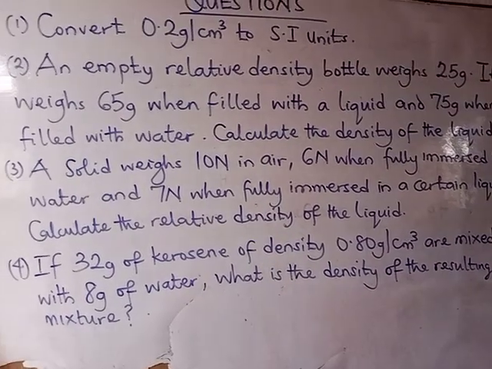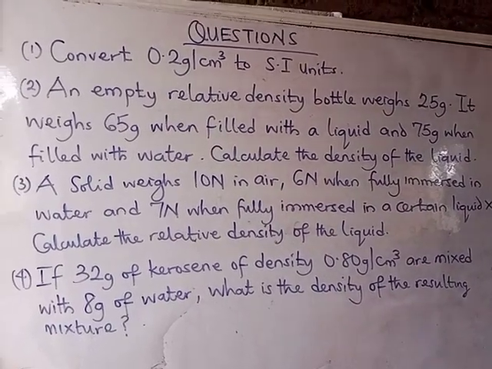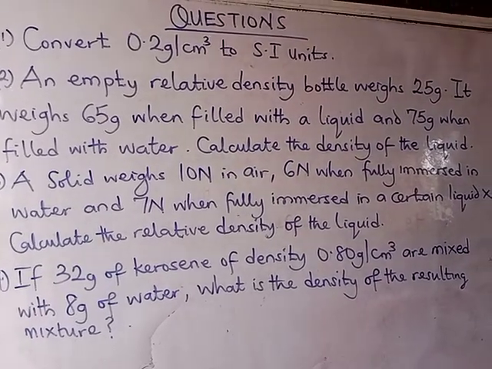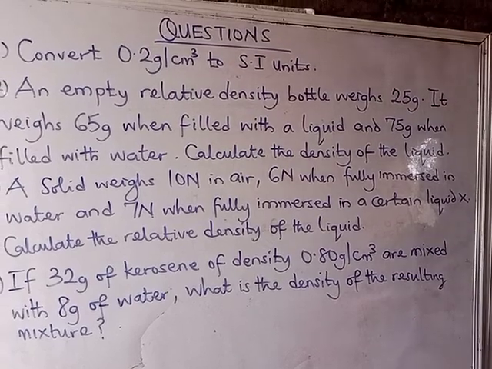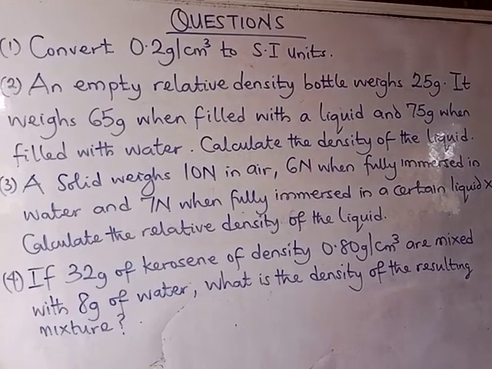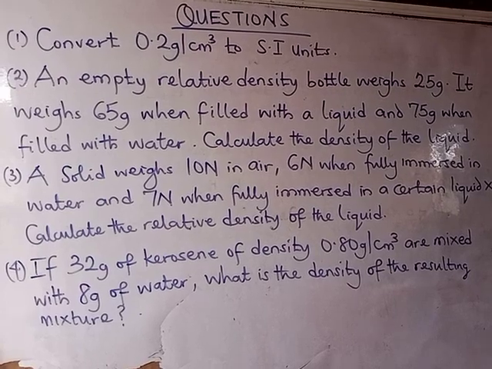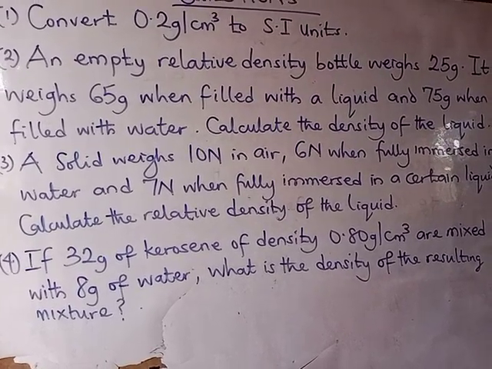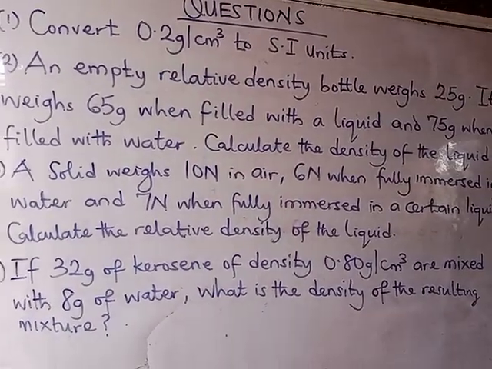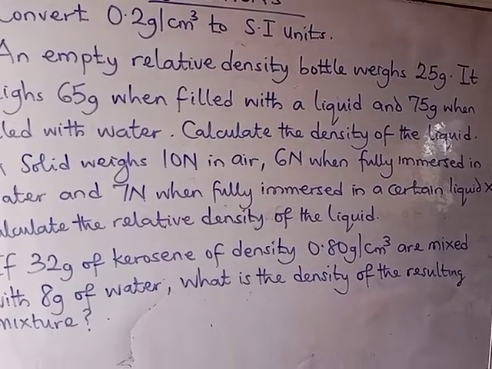The third one: a solid weighs 10 Newton in air, 6 Newton when fully immersed in water, and 7 Newton when fully immersed in a certain liquid X. Then we have to calculate the relative density of the liquid. And the fourth one: if 32 grams of kerosene of density 0.8 grams per cm cube are mixed with 8 grams of water, what is the density of the resulting mixture?